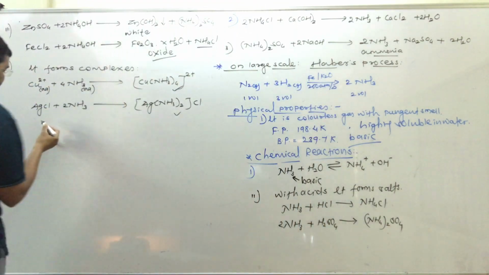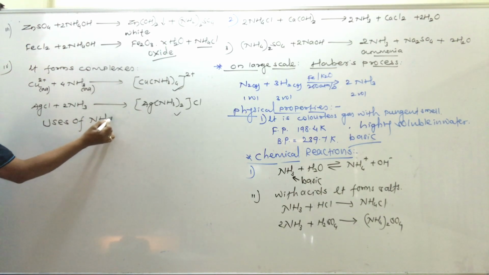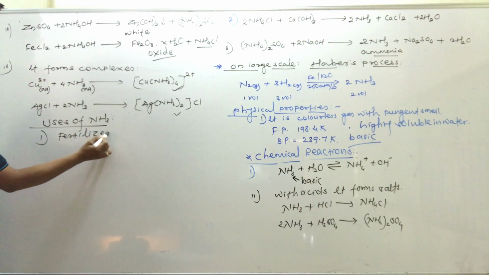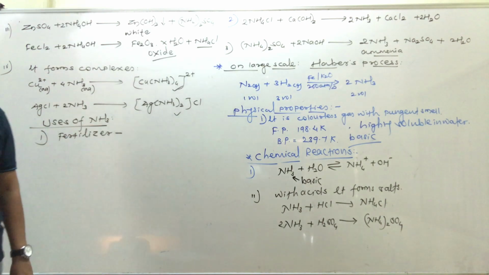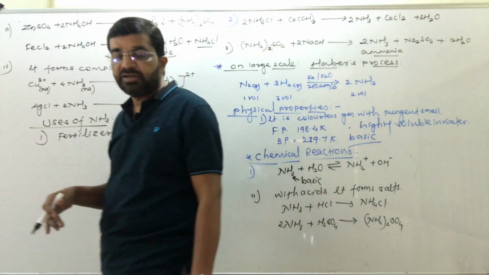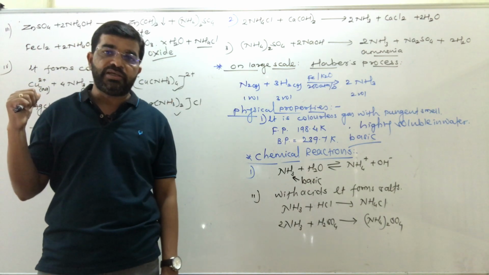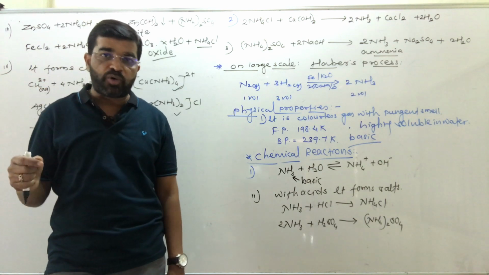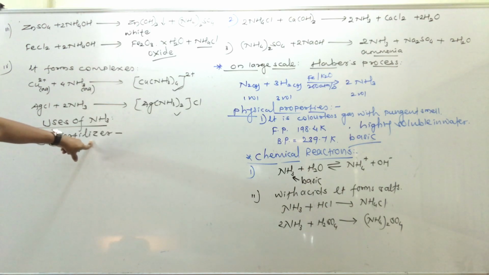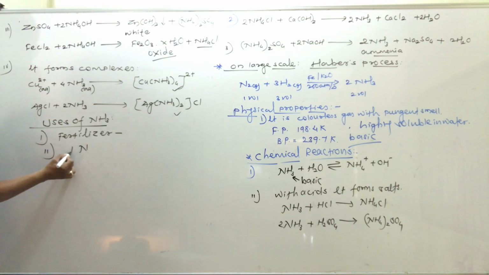And the last point about ammonia, that is the uses of ammonia. One of the important uses is in the preparation of fertilizers like diammonium phosphate and ammonium sulfate. The fertilizers used in the agricultural field are prepared starting from ammonia. Ammonium nitrate also. Manufacture of inorganic compounds like nitric acid.